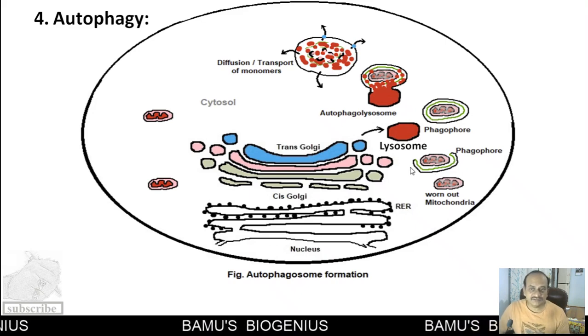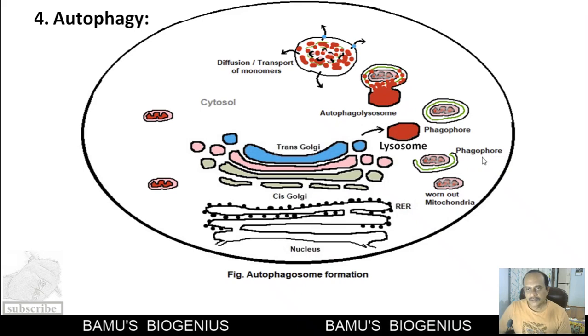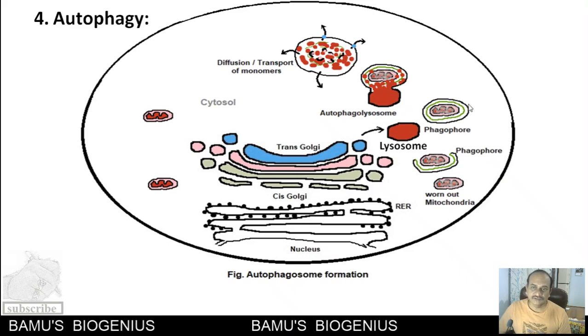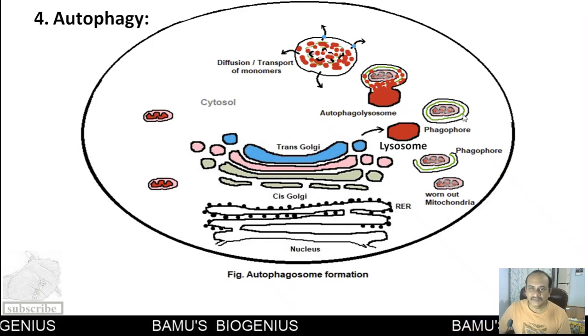How this double-walled membrane is created is not known, but this particular structure is called a phagophore. It is enclosed in a double-walled membrane, so this one is the outer membrane and this one is the inner membrane.